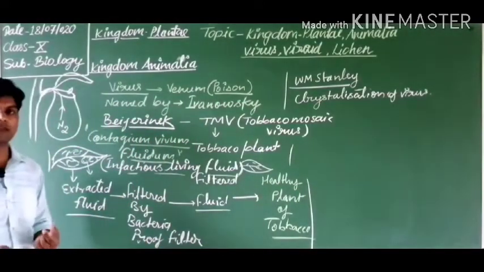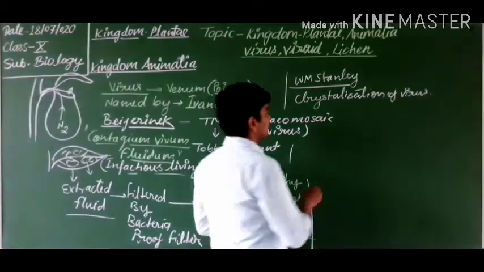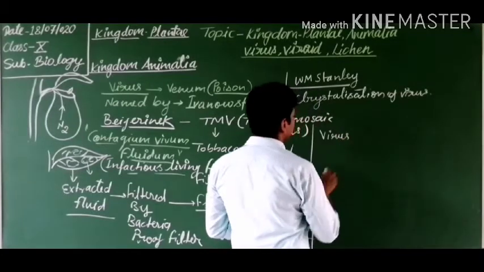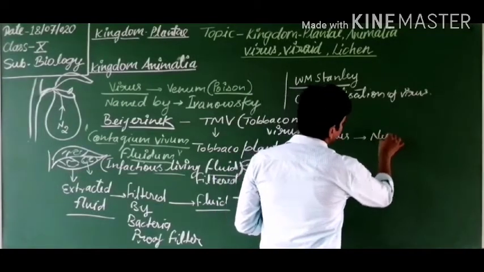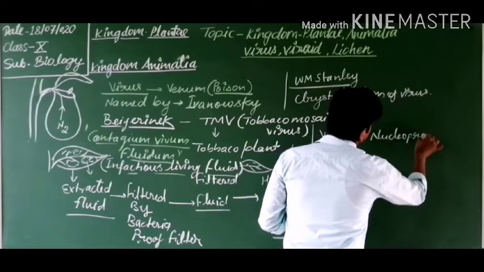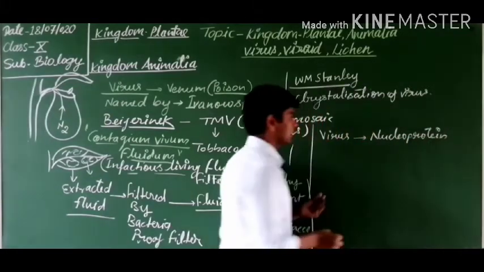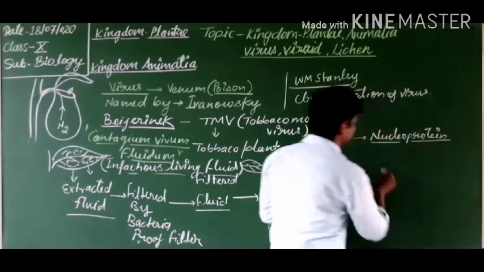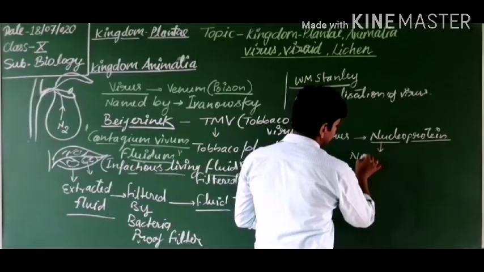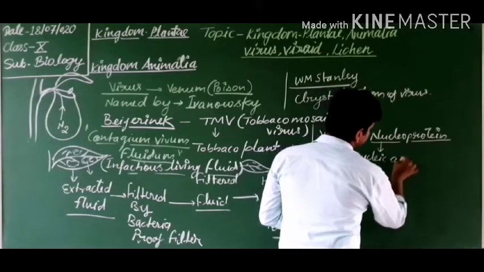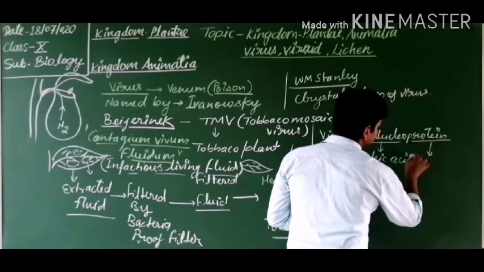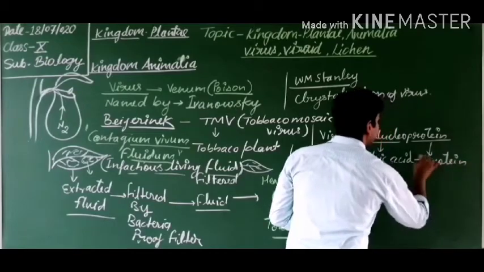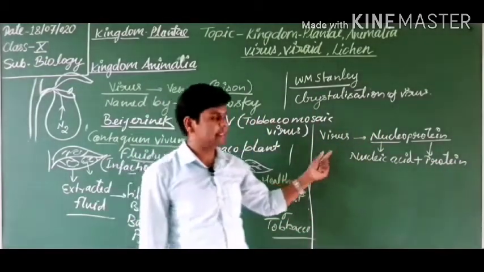Now we will discuss the virus itself. So a virus is a nucleoprotein. What does it mean? This term is made up of two words, nucleo and protein. Nucleo is derived from nucleic acid, and protein, you know, protein. So it is made up of two components: nucleic acid and protein.